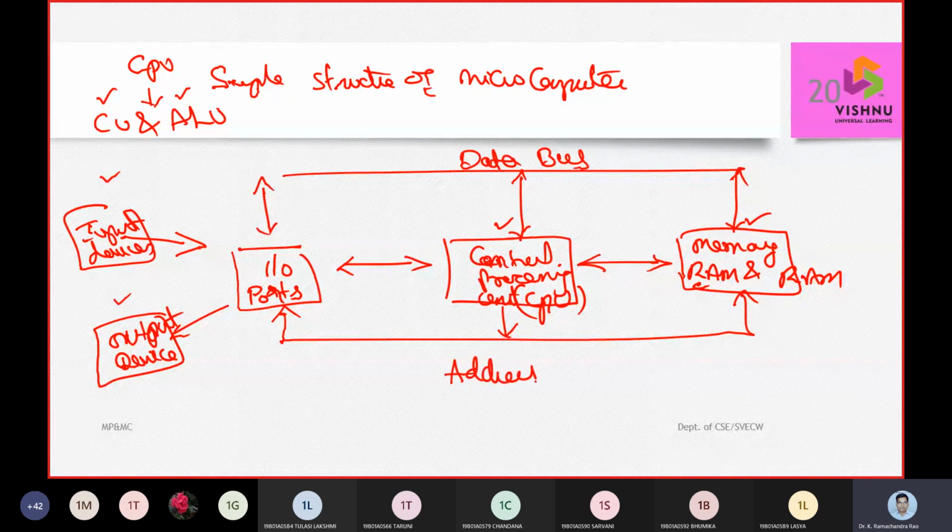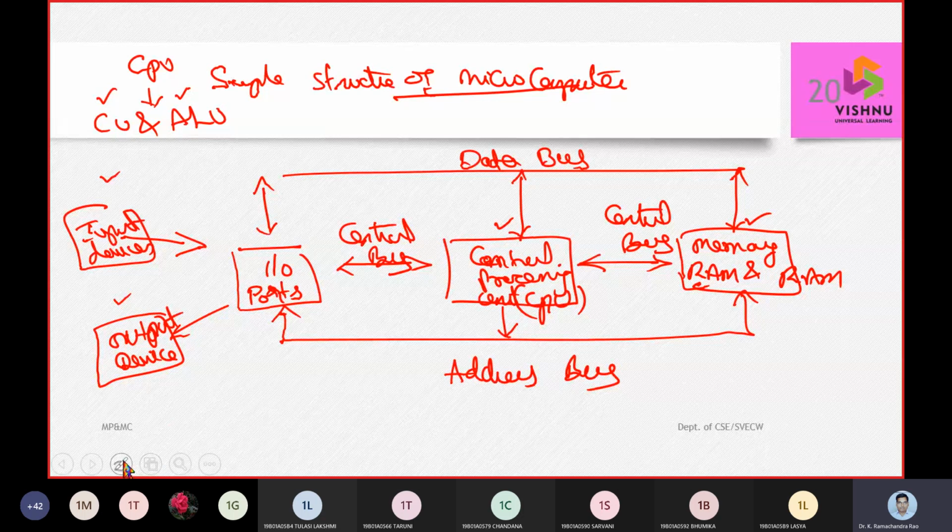For every event, an address is going to be assigned by the central processing unit, and it is going to be a unidirectional bus. So the control bus, I just take back. Again, it is a bidirectional bus, and the data bus is a bidirectional bus. Only the address bus is going to be the single directional bus. So this is the basic, or a simple, architecture of the microcomputer.